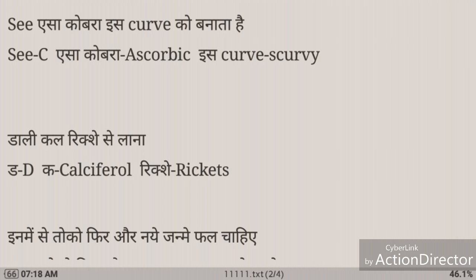Next one, C ऐसा कोबरा इस कर्व को बनाता है. C here refers to C, ऐसा कोबरा refers to ascorbic, इस कर्व refers to scurvy. So deficiency of vitamin C may cause you the disease of scurvy. Here ascorbic is a chemical name of vitamin C.